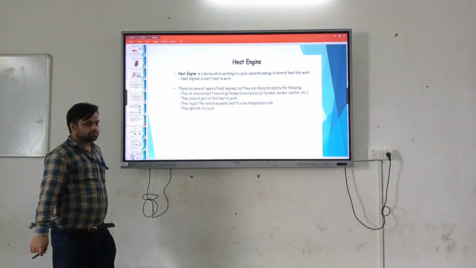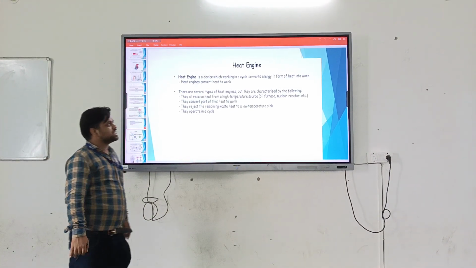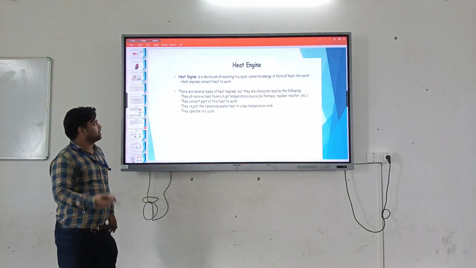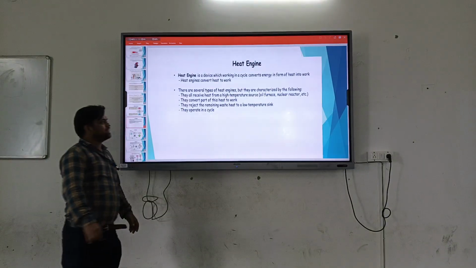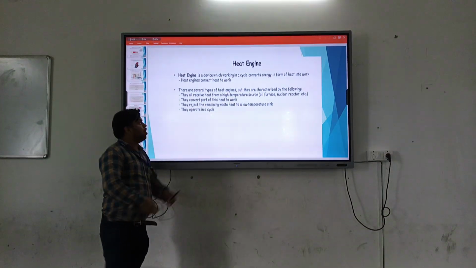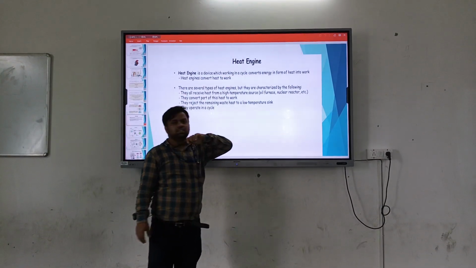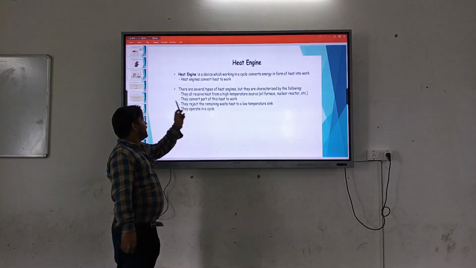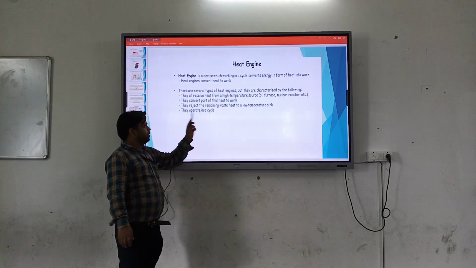Now, the heat engine. A heat engine is a device which works in a cycle and converts heat energy into work. There are several types of heat engines, but they are categorized by the following. First, they all receive heat from a higher temperature source, such as an oil furnace or nuclear reactor, and they convert part of the heat into work, and they reject the remaining waste heat to a low temperature sink. They operate in a cycle.